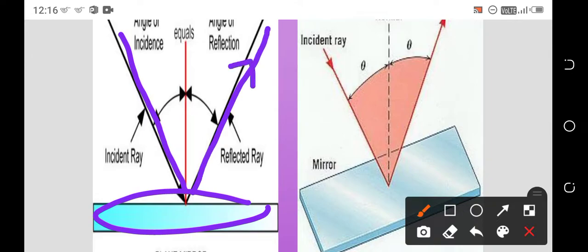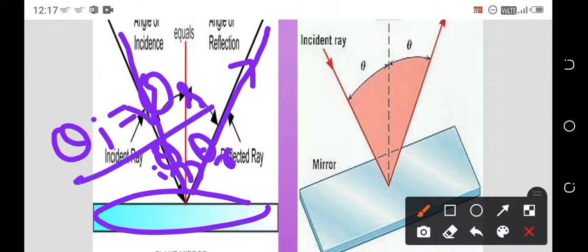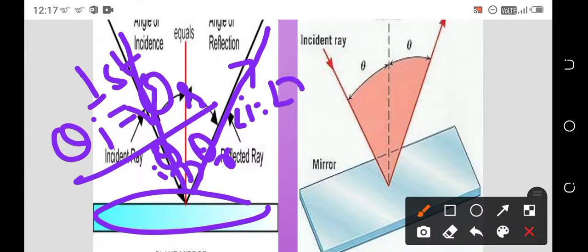This ray is called the incident ray, this is the reflected ray, and this angle is the incident angle and this is the reflected angle. So the incident angle is equal to the reflected angle. This is the first law, that the angle of incidence is equal to the angle of reflection.